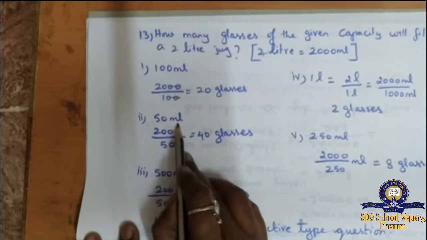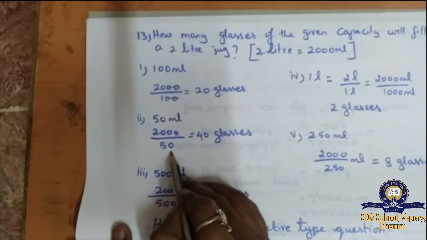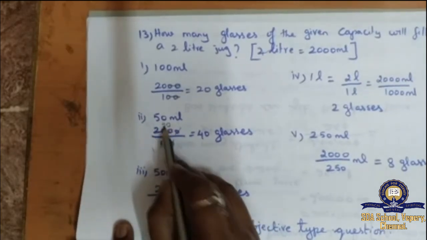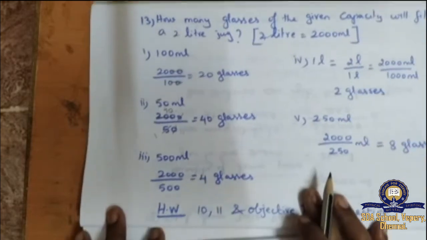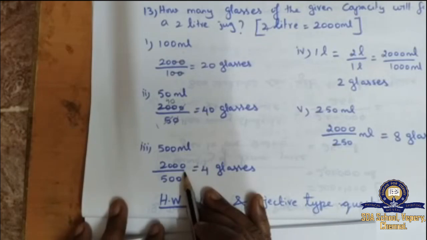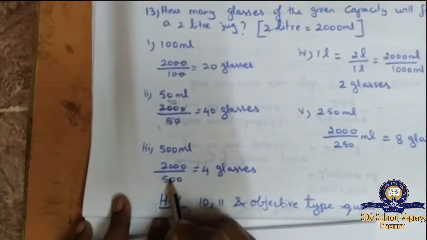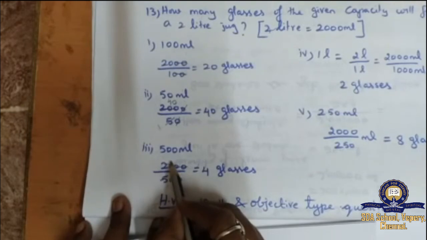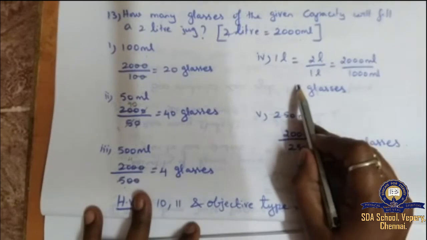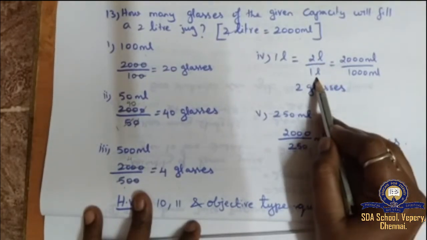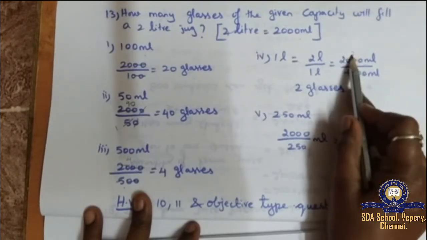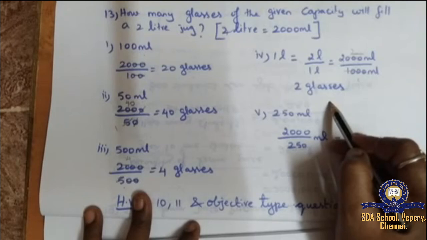Then second question, 50 ml. Same way 2000 by 50. 10 10 will cut. 5 ones are 5. 5 40s are 200. 40 glasses are needed. Next third question, 500 ml. 2000 milliliter by 500. 20 20 will cut. 5 ones are 5, 5 fours are 20, so 4 glasses are needed to fill a 2 liter jug. Then 1 liter, I told you earlier, 2 liter by 1 liter. So 2000 ml by 1000 ml. 1000 ones are 1000, 1000 twos are 2000. So 2 glasses are needed.